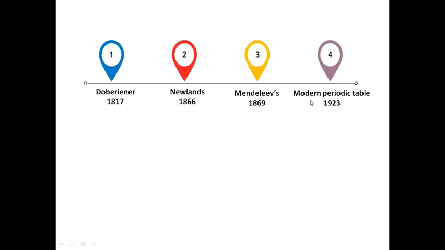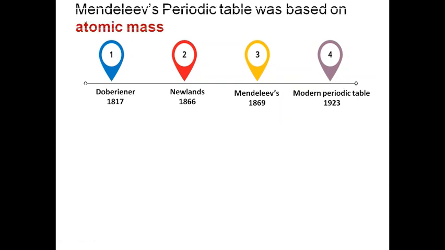And we have also studied the basis of the modern classification. Just recall that Mendeleev's periodic table was based on the increasing order of atomic masses.